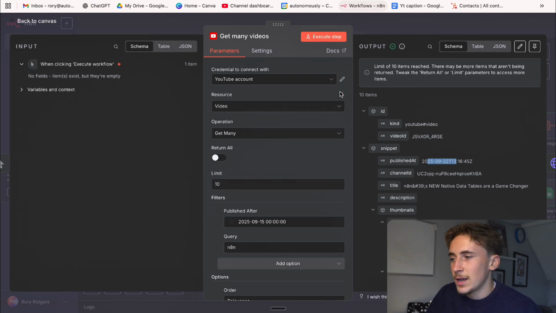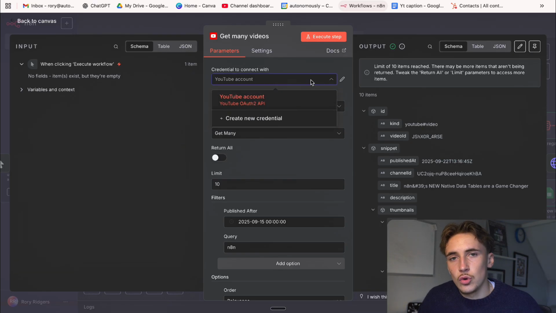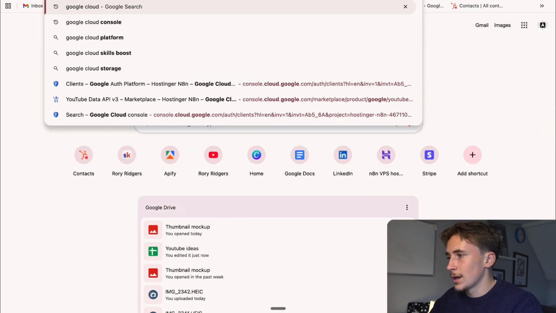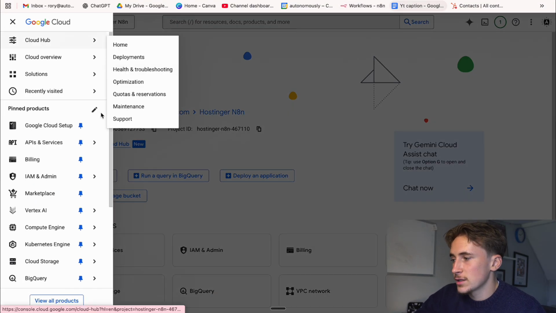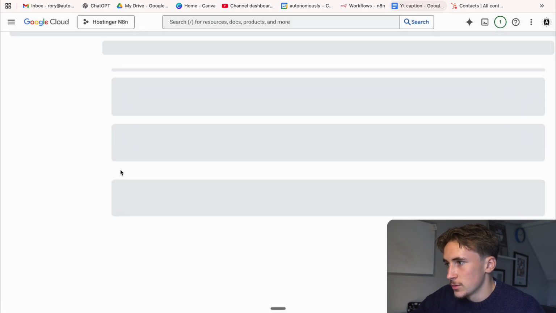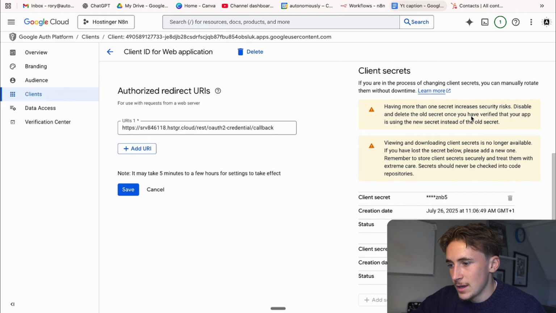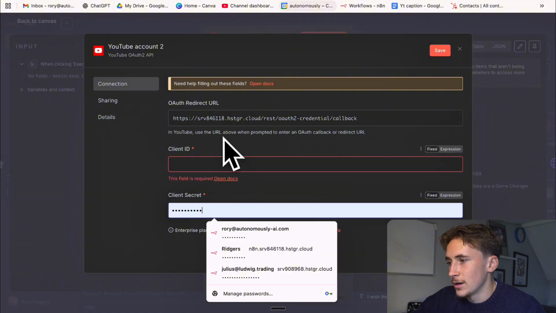And by the way, if you want to connect your YouTube account to this, I think it was different before, but now we do it this way. It's the exact same way if you've ever set up Google credentials like Gmail, Calendar, Drive, anything like that. All you do is go to create new credential, and then go to Google Cloud Console, where you have to set up a project. Then you can go to credentials once you've done that, and my one's called N8N here, and you'll get a client ID and a client secret, and you simply paste that into the client ID and client secret inputs here.